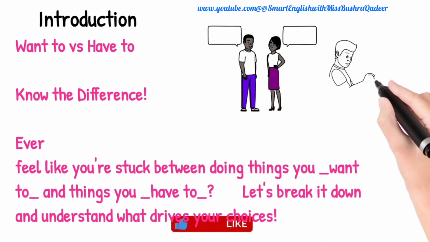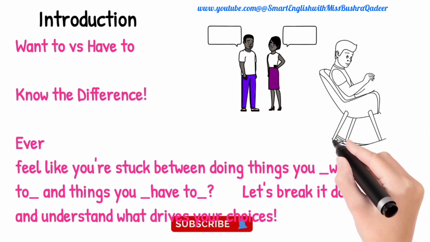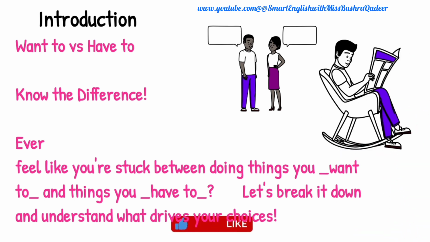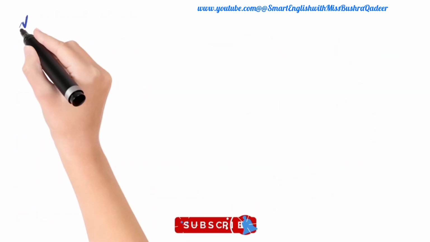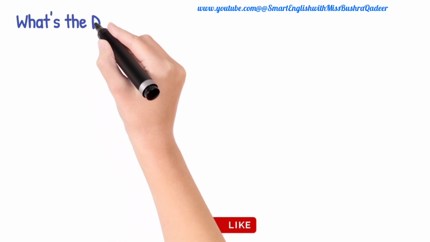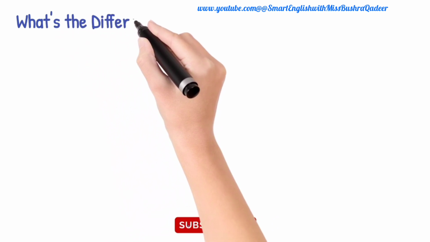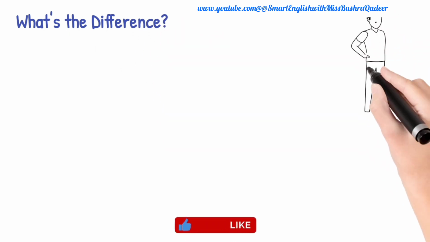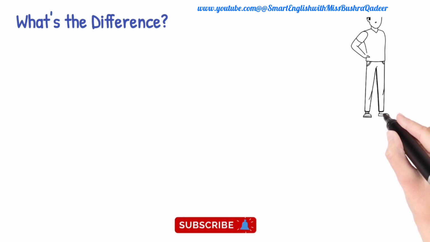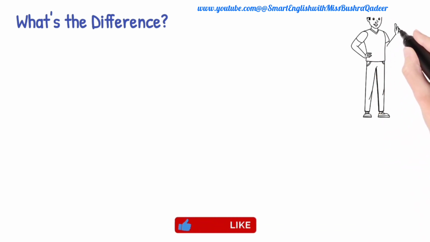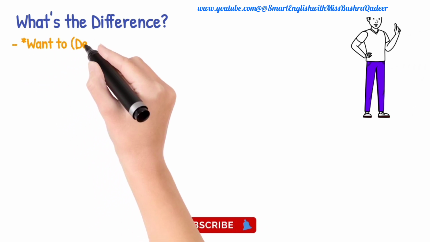In today's class, we are going to explore what type of desires and wants you have and what type of responsibilities you have. To express responsibility, you can use have to. And to express your desires and wants, you have to express want to. If I willingly, if I am interested in something, for example, my interest is to go abroad, I would say, I want to go abroad. I want to study. I want to play. I want to do this. I want to do that.